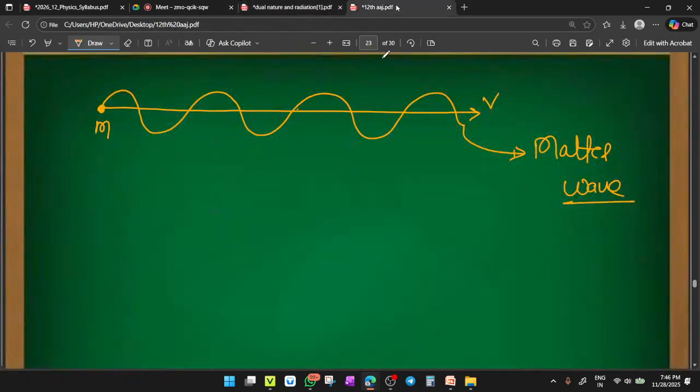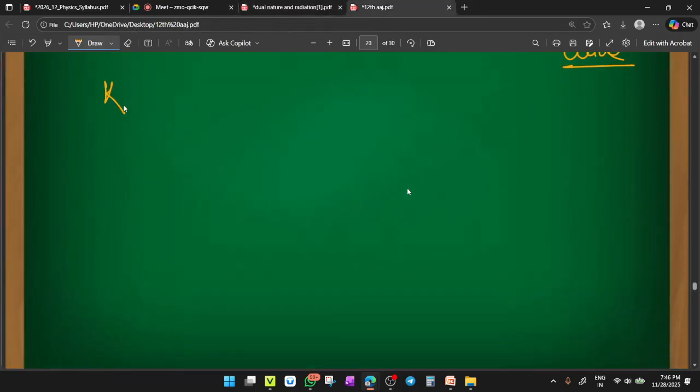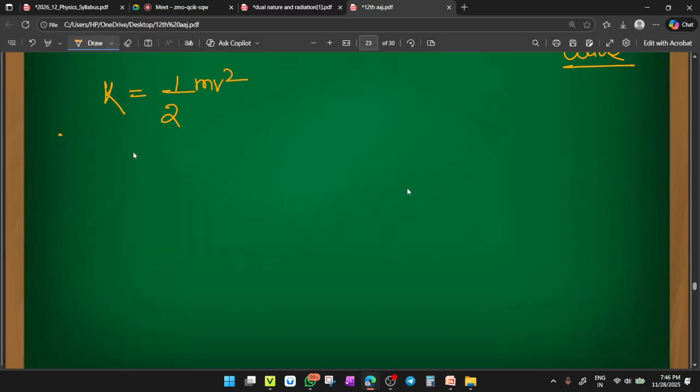So use the class 11th formula: kinetic energy K equals half mv square. You can write it as K equals 1 upon 2 and multiply m in the numerator, so it becomes m square v square, so mv whole square.